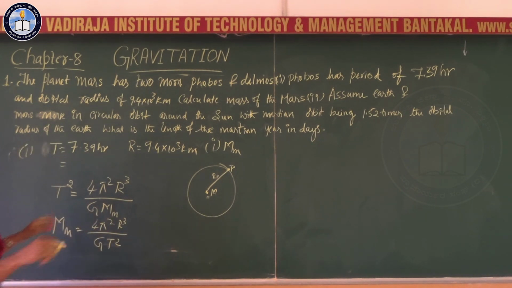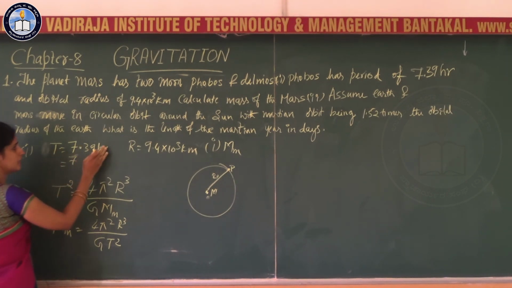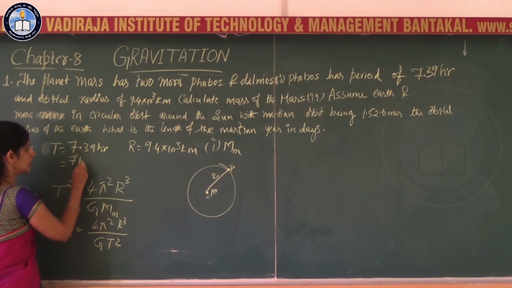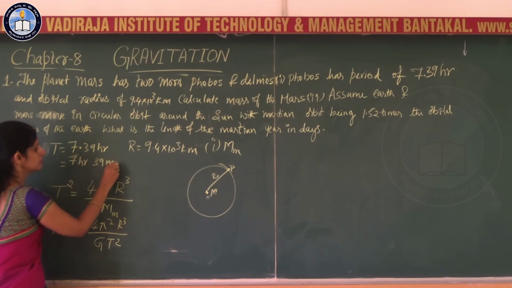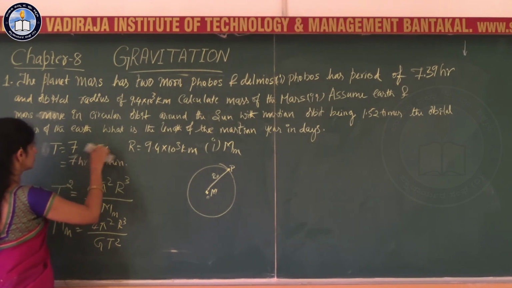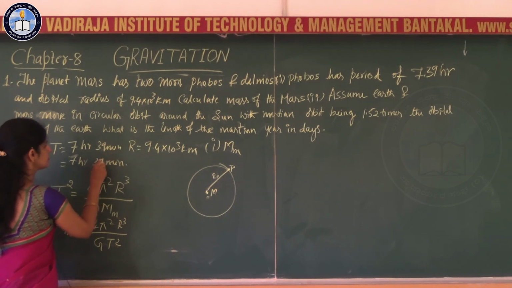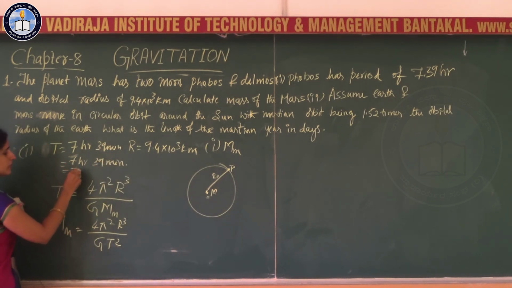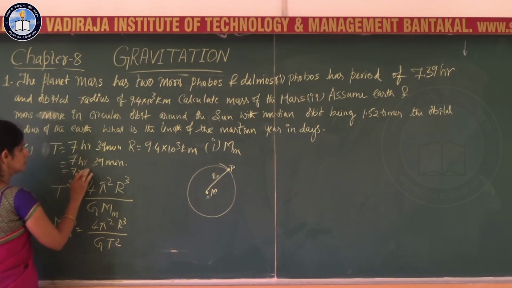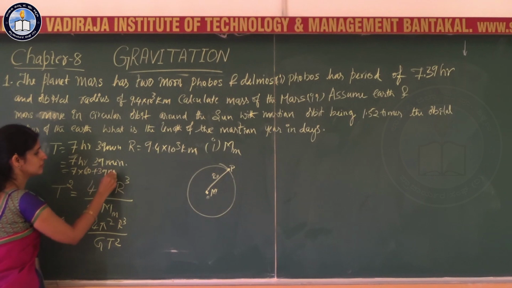So here before going for the substitution you have to convert this given data into the standard units, that is 7 hour and 39 minutes. 7 hour means 7 into 60, that much minutes plus 39 minutes.